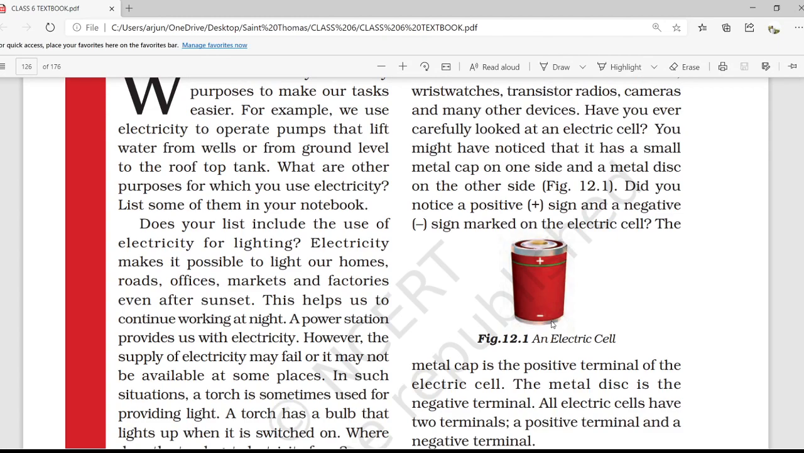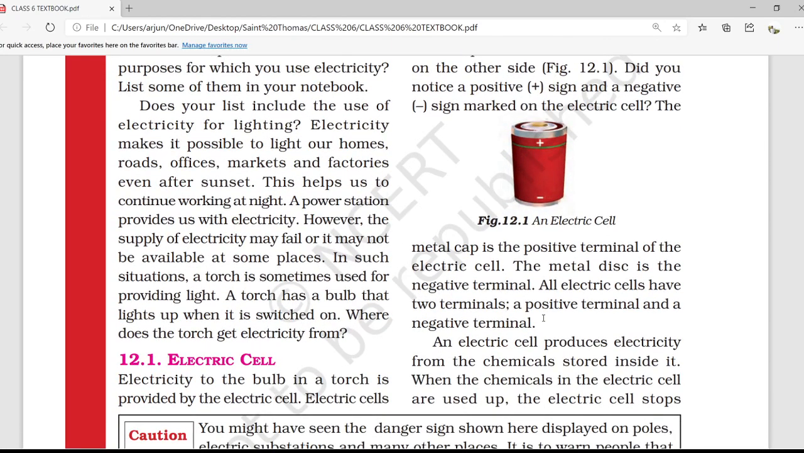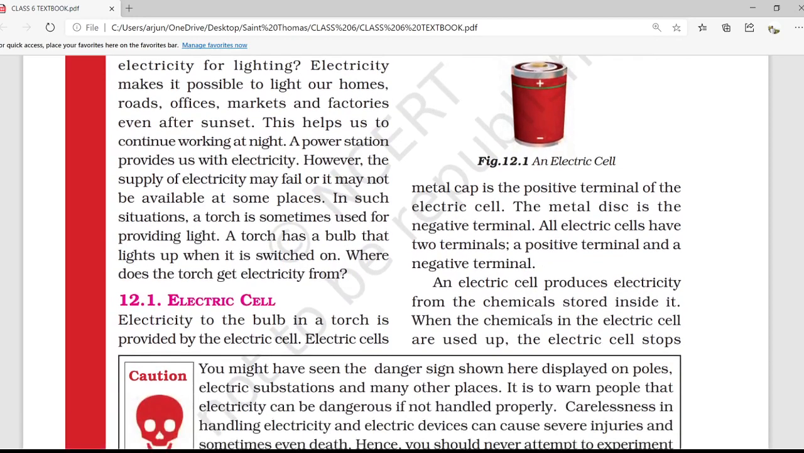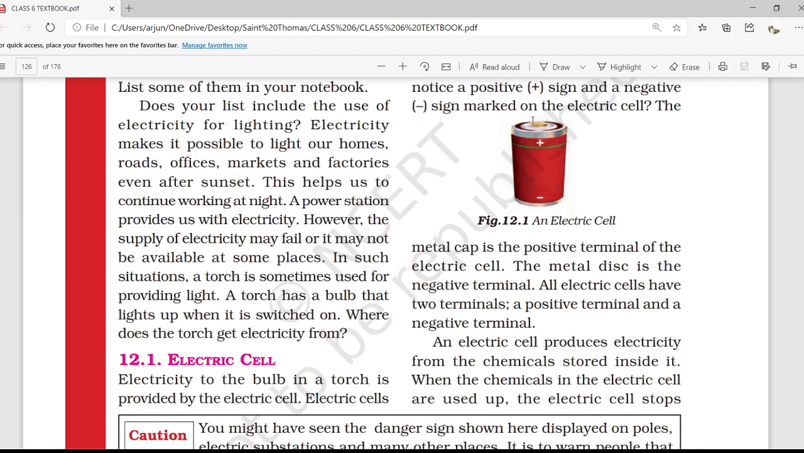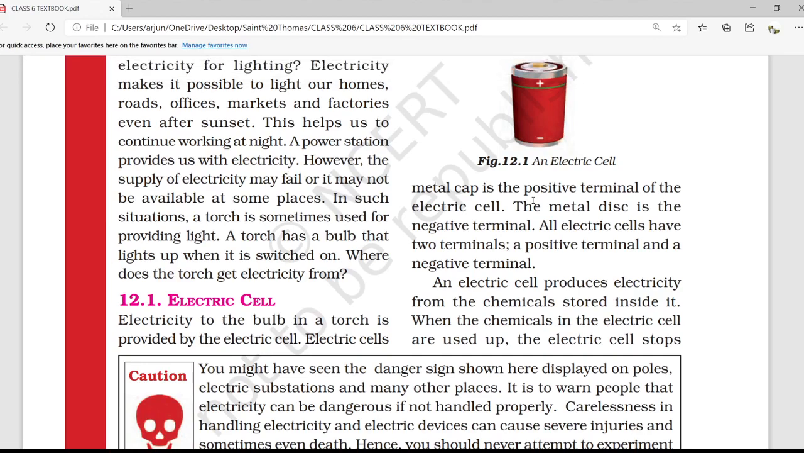Okay. Did you notice a positive sign and a negative sign marked on an electric cell? The metal cap is the positive terminal of the electric cell. The metal disc is the negative terminal. Metal cap is the positive and the metal disc is the negative as shown in the figure. Metal cap is positive and metal disc is negative. All electric cells have two terminals, a positive one and a negative one.